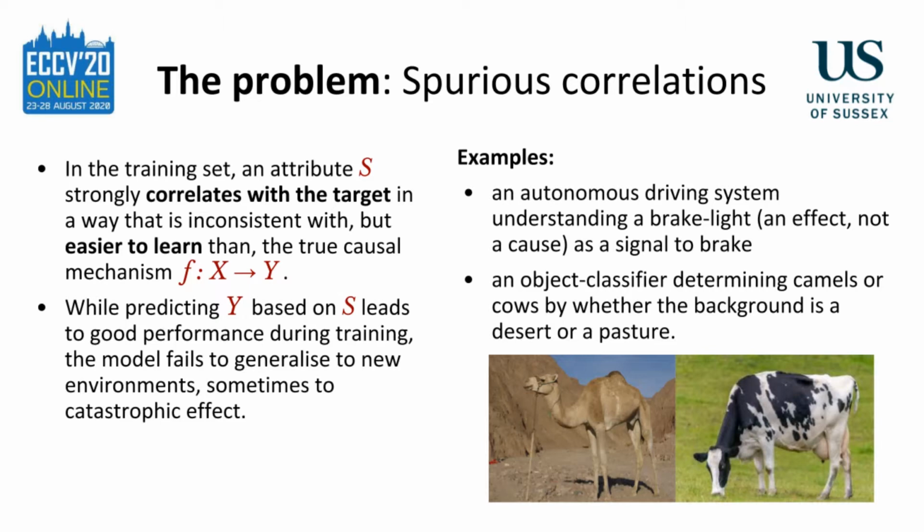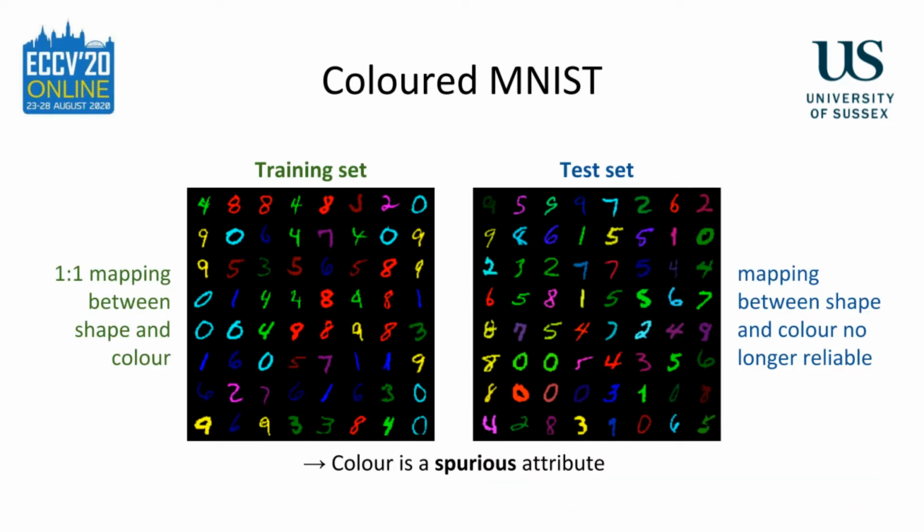A simple example is an object classifier learning to distinguish camels from cows based on whether the background is a desert or a pasture. Let's give a more concrete example using the colored MNIST dataset. In the training set, each digit class has a unique color. For example, all 2s might be pink and all 3s green. However, in the test set, colors are assigned randomly. During training, it is more efficient for the model to learn the spurious attribute color than to learn the shape of the digit. At deployment time, however, color ceases to be a perfect indicator of class, and the model fails to generalize because it never learned the correct mapping. After all, it never had to in order to minimize the training error.